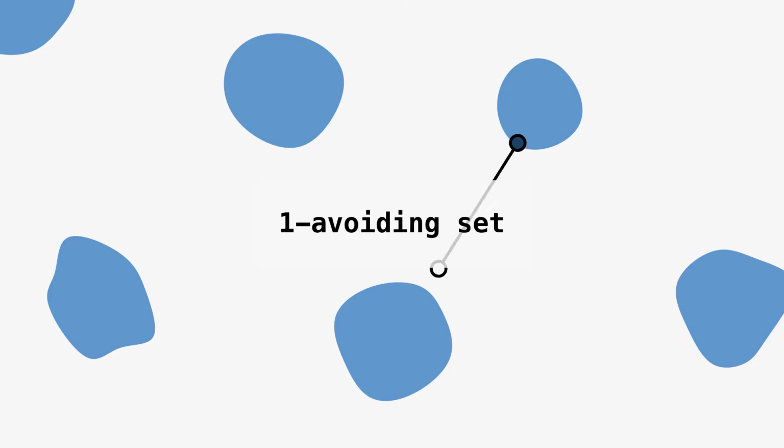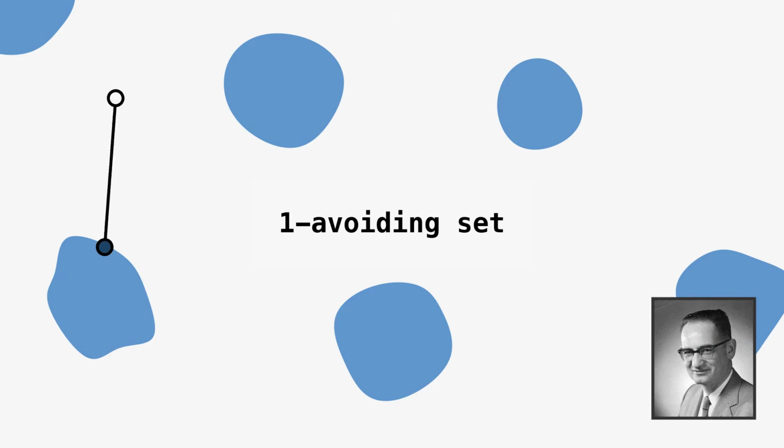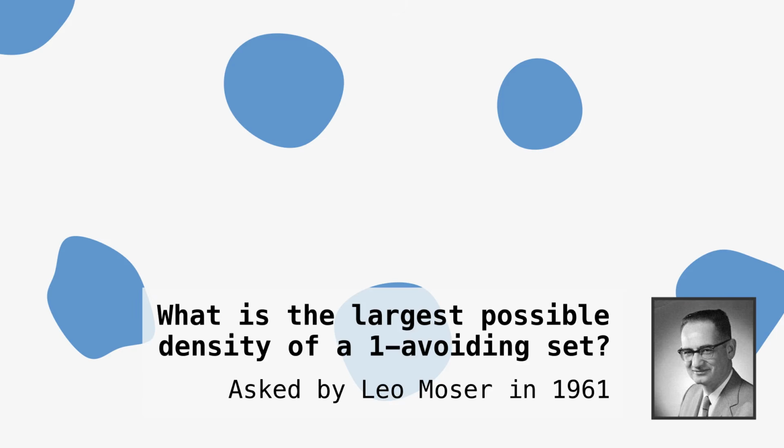This video is about a question first asked by Leo Moser in the early 1960s. What fraction of the plane can we color without breaking the rule? In other words, what's the largest possible density of a one-avoiding set?